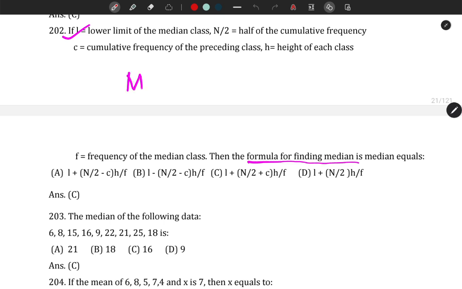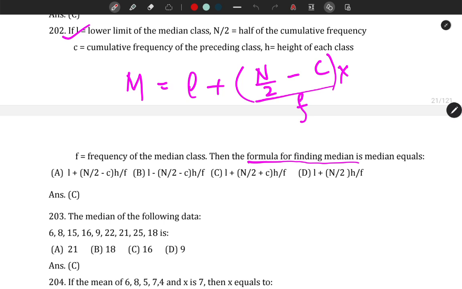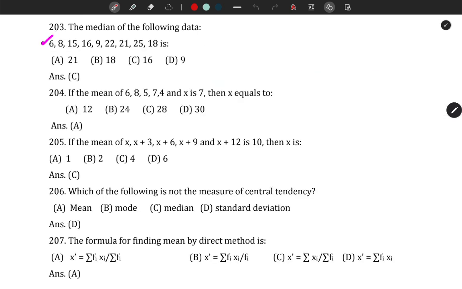The formula to find median is equal to L, that is the lower limit of the median class, plus n by 2, total number of observations divided by 2, minus the cumulative frequency of the class preceding the median class, divided by the frequency of the median class, into the class size. So if you look here, the correct option is this one, L plus n by 2 minus C into h divided by f. It's not plus C, this is not the correct option. The correct option is A.